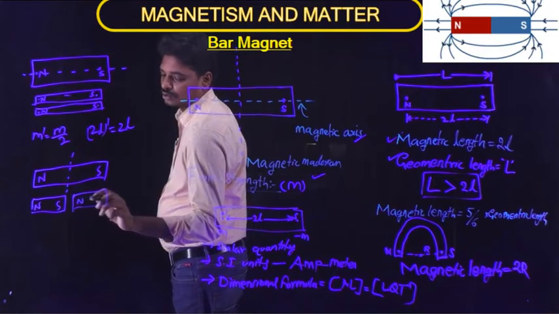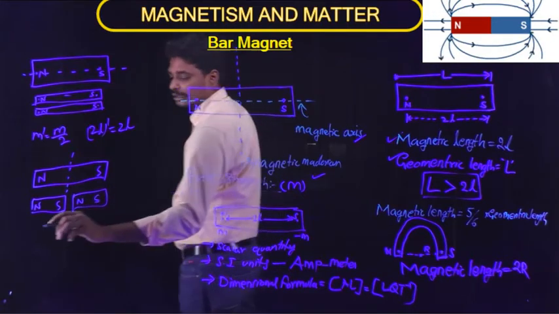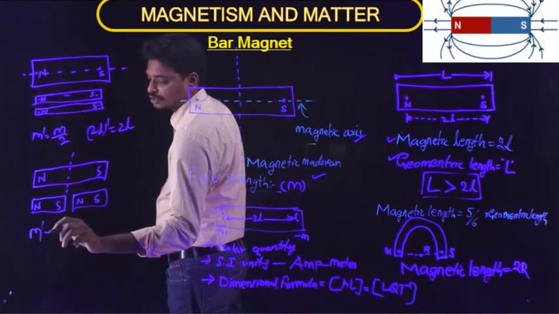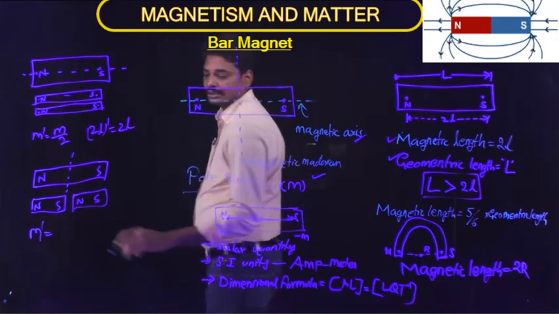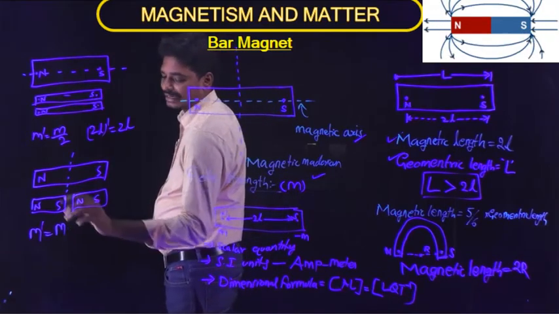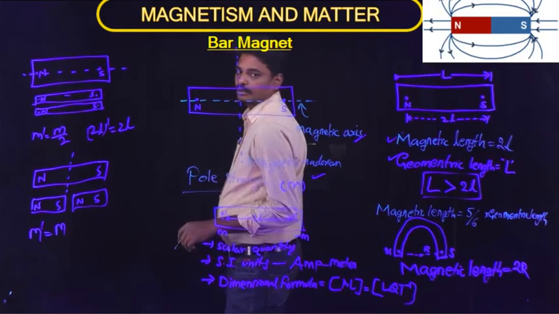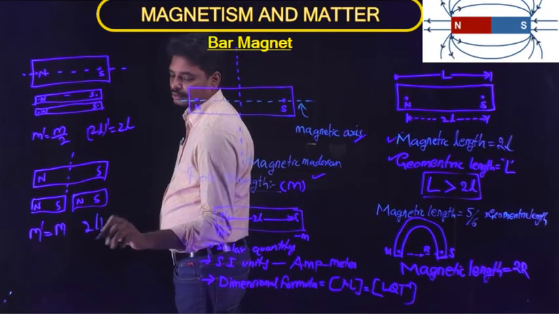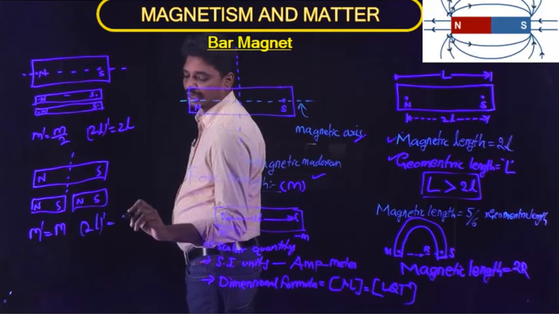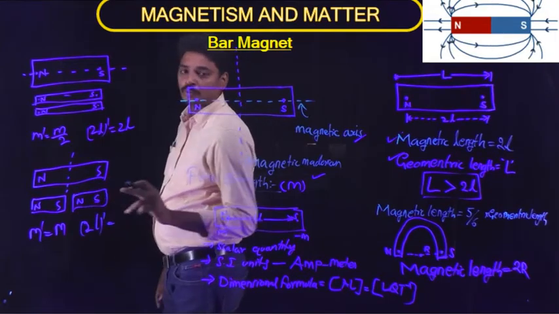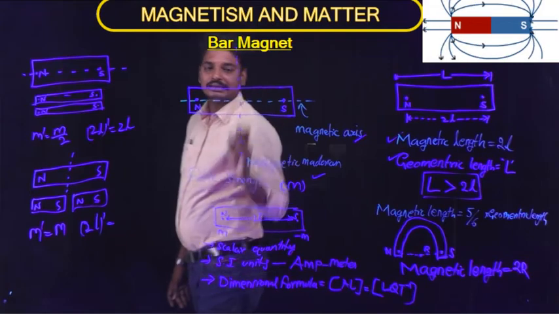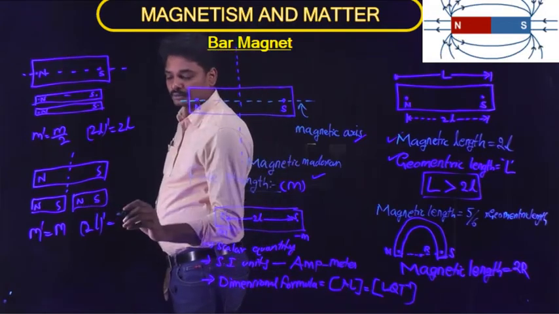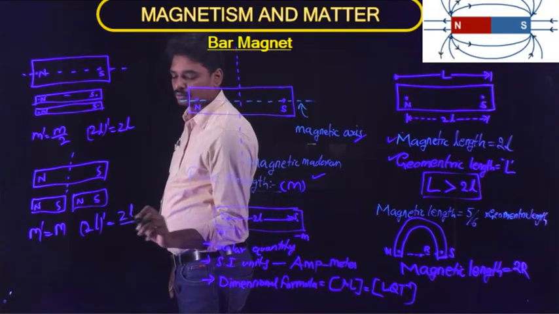The new pole strength of these two magnets, m dash, is equal to m, it remains constant, whereas the new magnetic length 2l dash is divided by 2, that is 2l by 2.